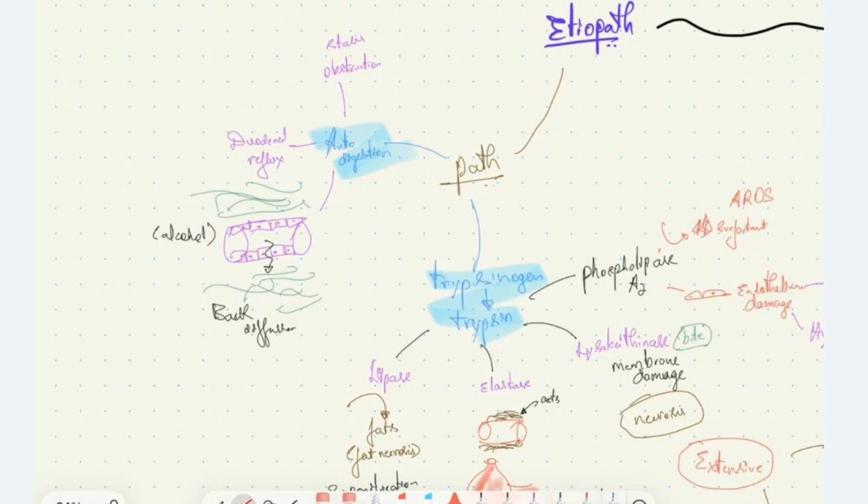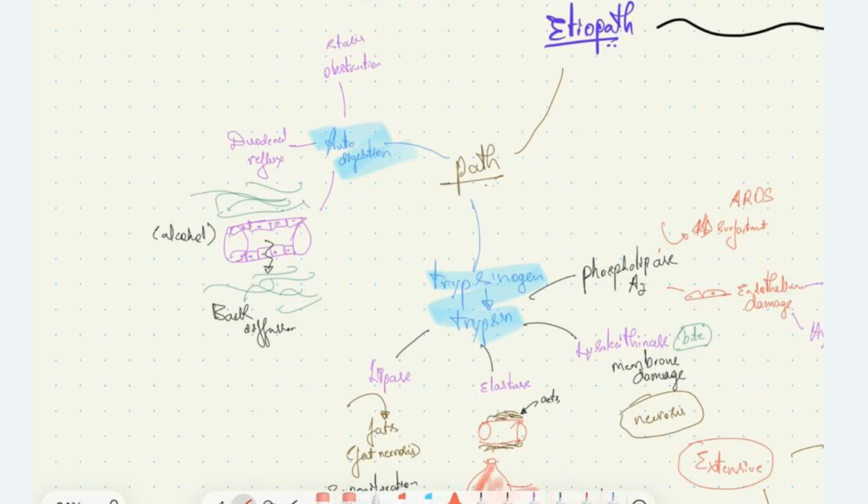But if they are activated inside the pancreas, when the normal physiological mechanisms which are in play to protect the pancreas from these secretions are impaired, leading to premature activation of these enzymes inside the pancreas, it leads to autodigestion of the pancreas, meaning that the enzymes secreted by the pancreas will attack the pancreas itself. Now, some postulated theories: obstruction, due to many causes. Due to stasis of the pancreatic secretions, the enzymes can get activated.